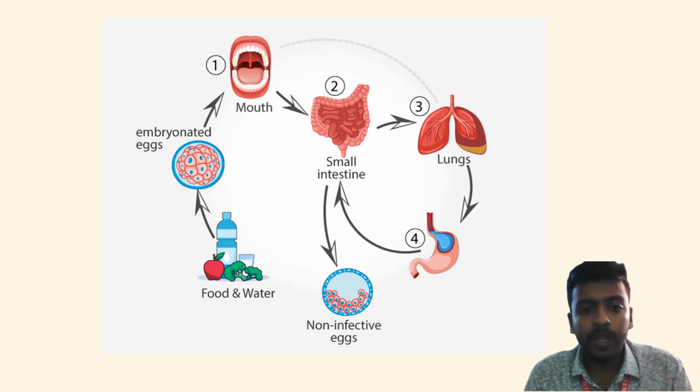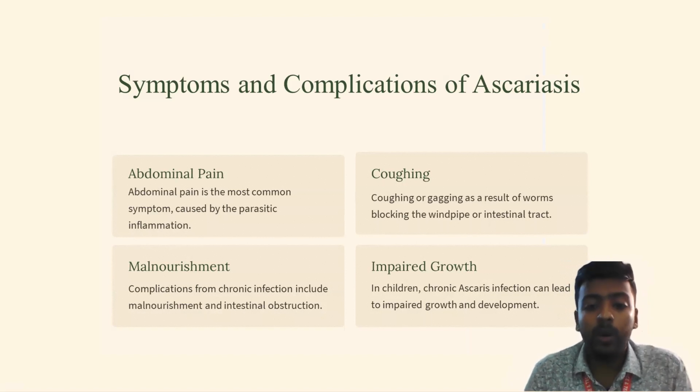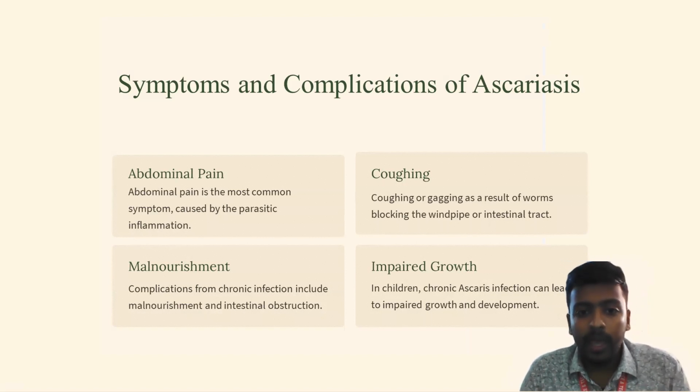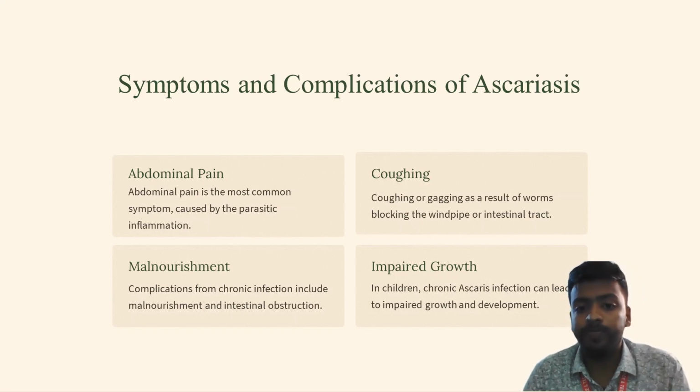Let's discuss the symptoms and complications of Ascaris. Now, the most common symptom is abdominal pain, which is the most common symptom of any parasitic infection. Then we have coughing or gagging, as a result of worms blocking the windpipe or the intestinal tract. And the most important complication is malnourishment and impaired growth. Now, these are observed in chronic cases when the case is very severe, and they are mostly observed in children.